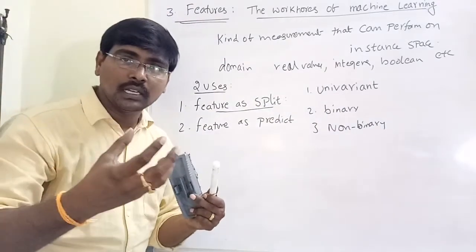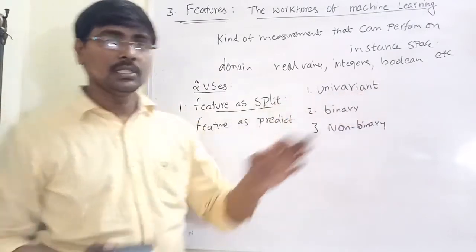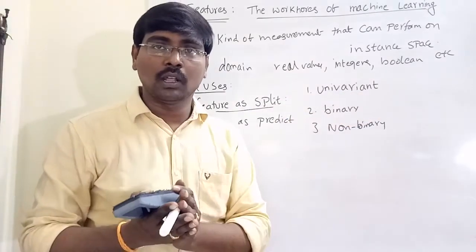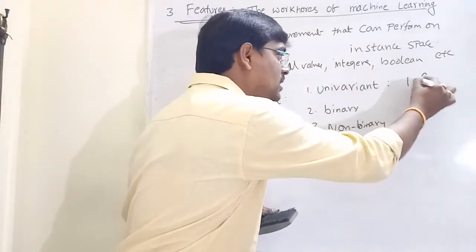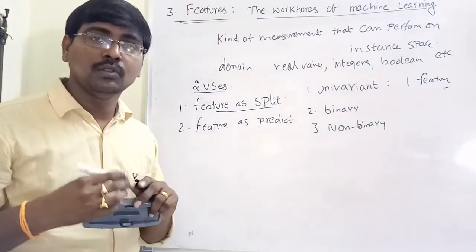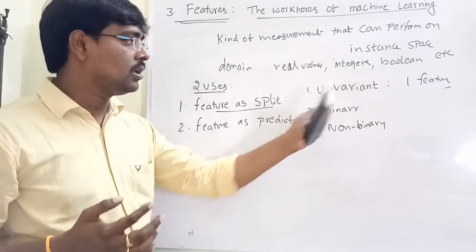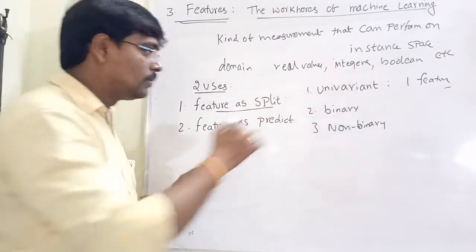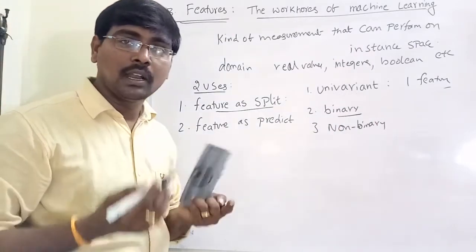So the models are constructed by using these features. A univariate model means we are constructing a model by using only a single feature. If you construct a model by using only a single feature, that is called a univariate model. Generally it is not preferable. Generally we are not using it.